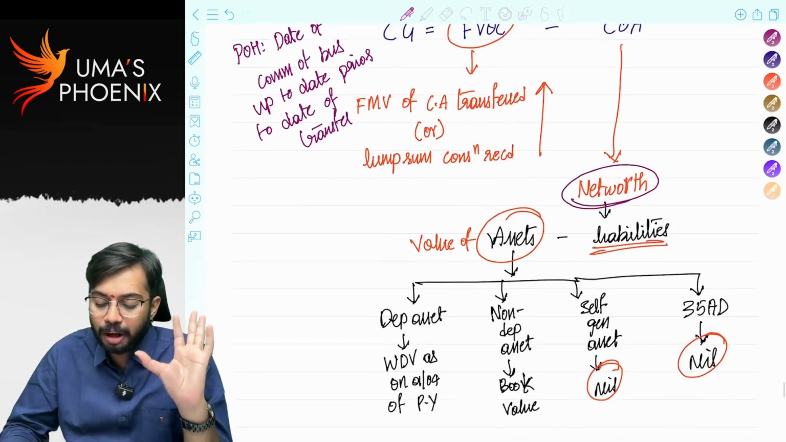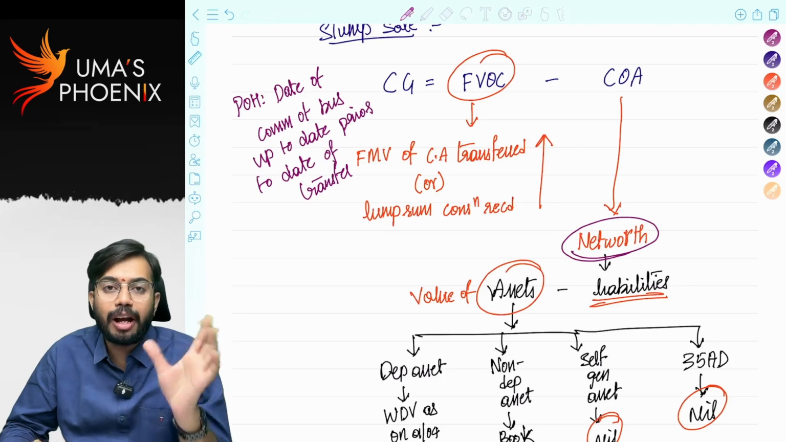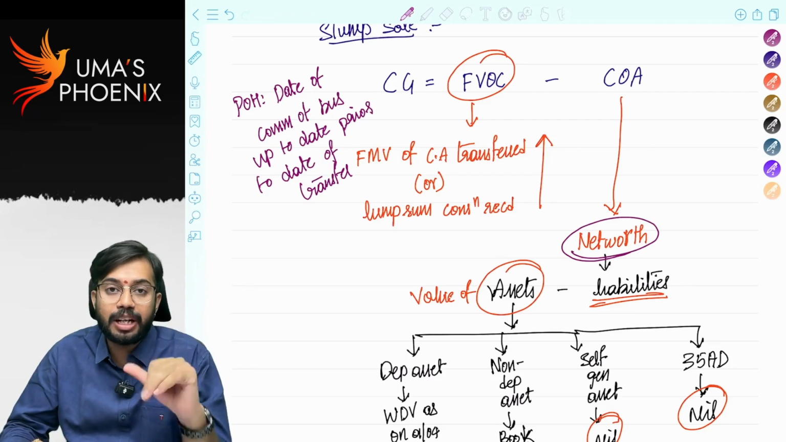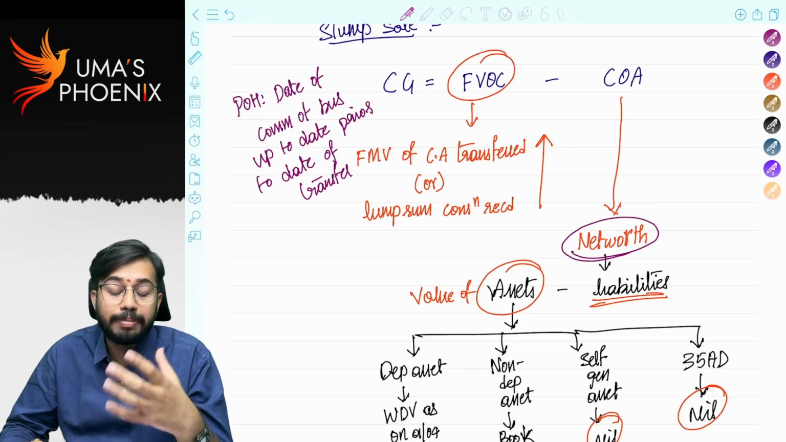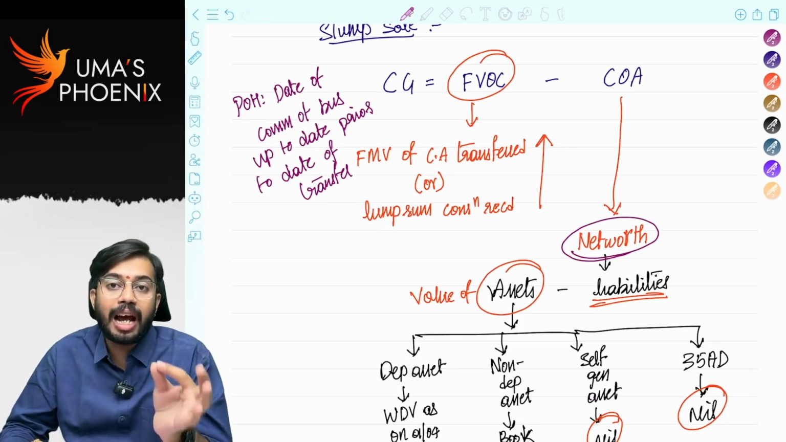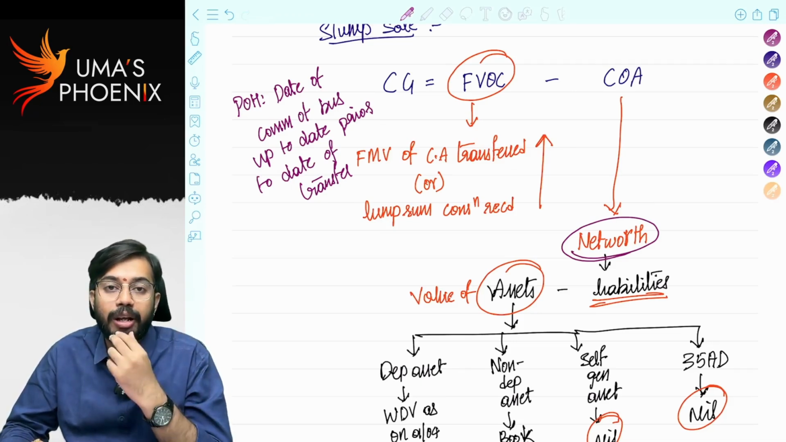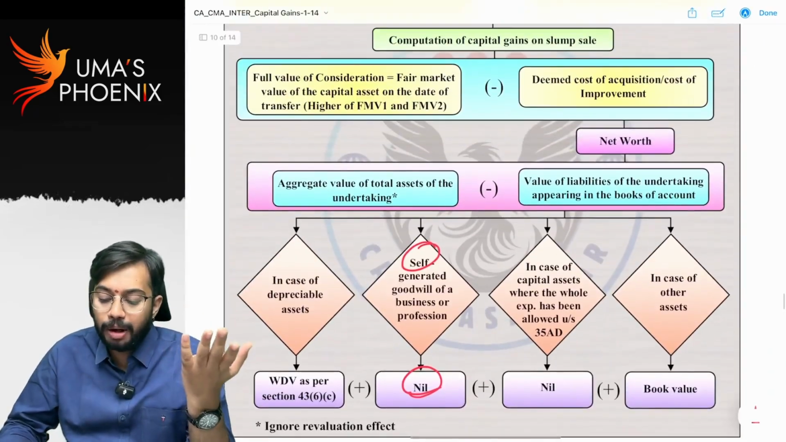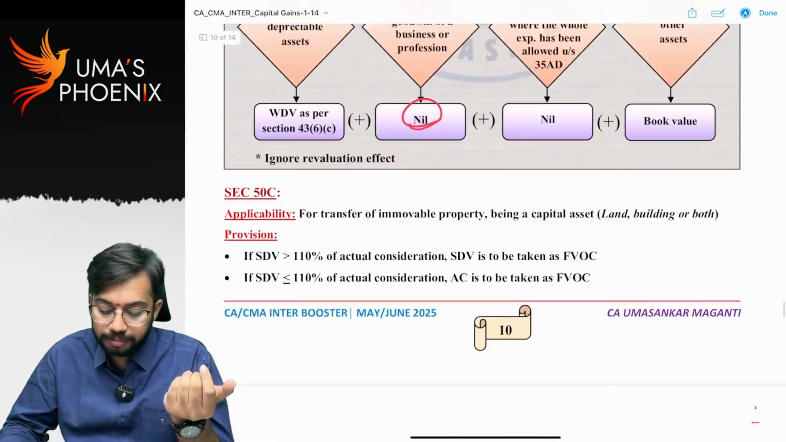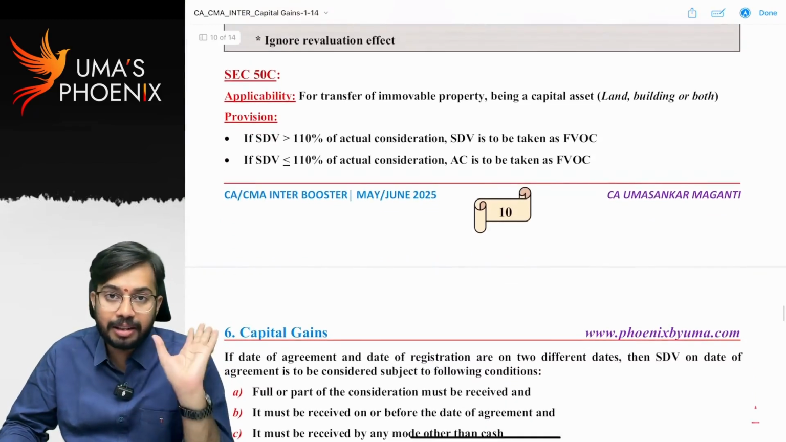This is the concept of slump sale. Very simple. Full value of consideration is equal to fair market value of capital assets transferred or lump sum consideration, whichever is higher. Cost of acquisition is net worth, value of assets minus value of liabilities. And as business as a whole is transferred, we will calculate period of holding for business. Period of holding is equal to date of commencement of business up to the date prior to the date of transfer. Please do one problem on slump sale. You will understand this topic.